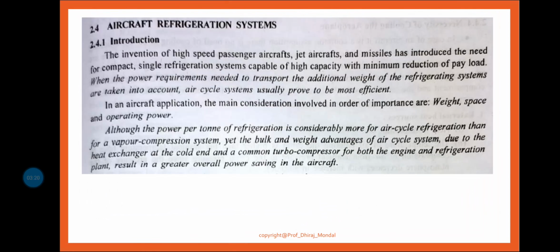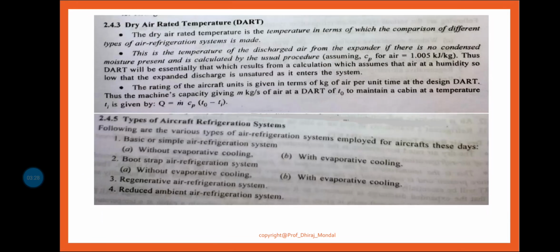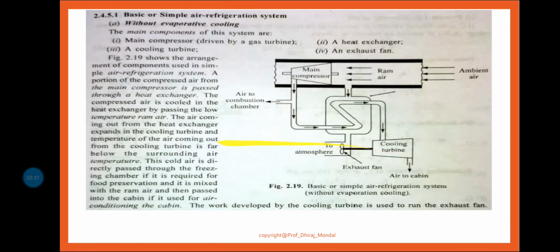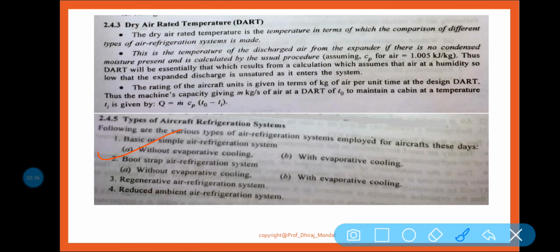With the previous class, we discussed the aircraft refrigeration system and the advantages of the air refrigeration system. DART was discussed, and the types of air refrigeration system, where we saw that there are mainly 4 types: basic or simple, bootstrap, regenerative, and reduced ambient air refrigeration system. But in your syllabus, the basic or simple air refrigeration system, without and with evaporative cooling, is already completed. Now today we will be discussing the bootstrap air refrigeration system, without evaporative cooling and with evaporative cooling, both.